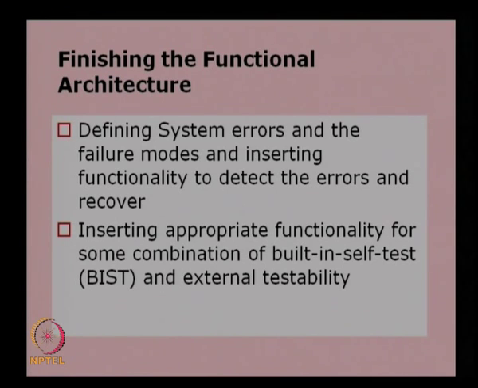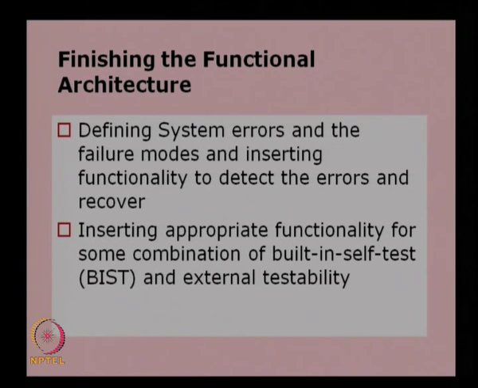So, there should be some test going on within the system, which is known as built-in test, to make sure that the system is performing well throughout its life, as well as external testability, that it is possible to test the system using some external resources or external means. So, the functions need to be provided for these as well. If we add these functions along with the previous functional architecture, then only the functional architecture is complete.